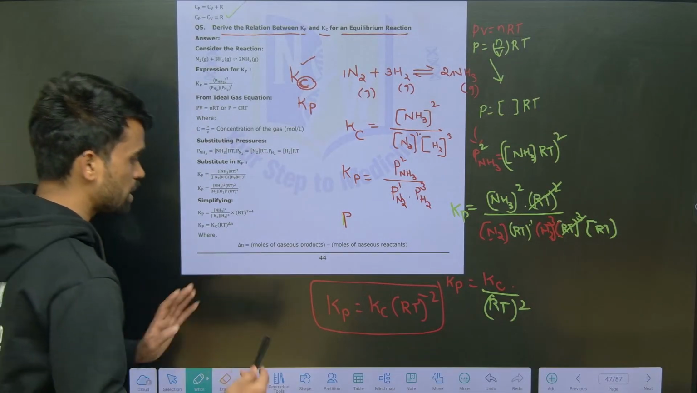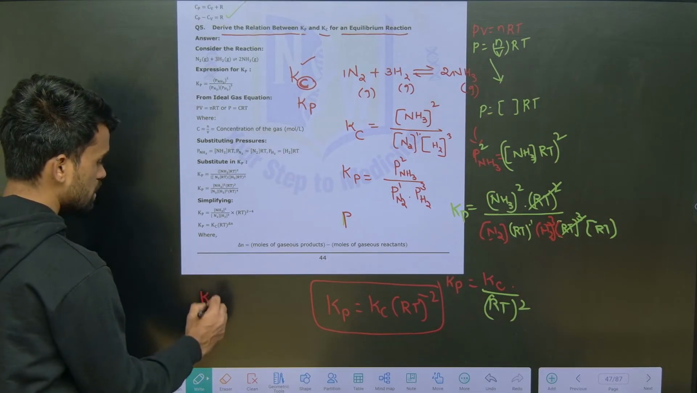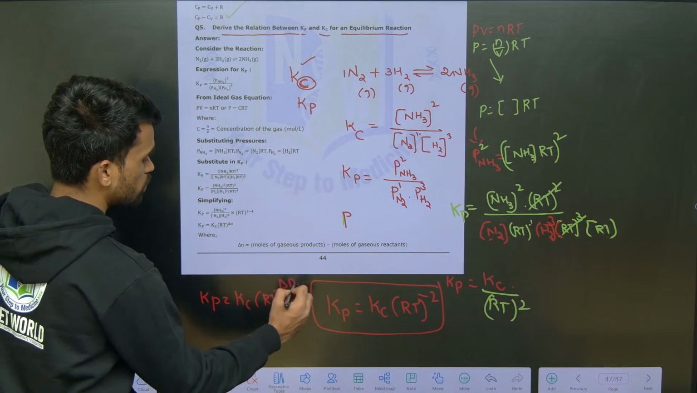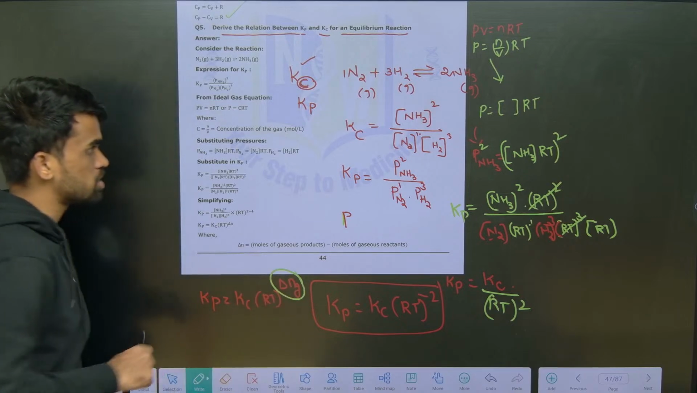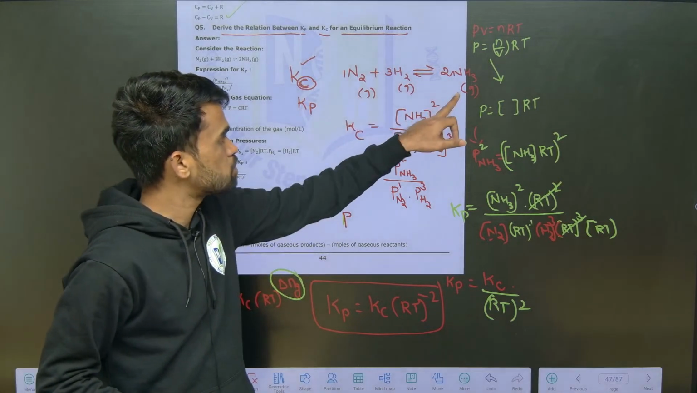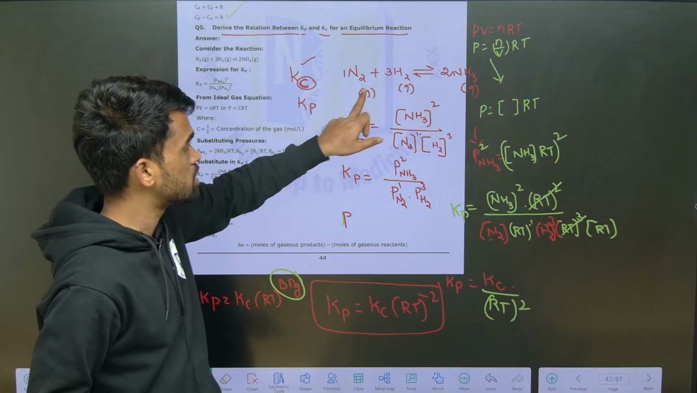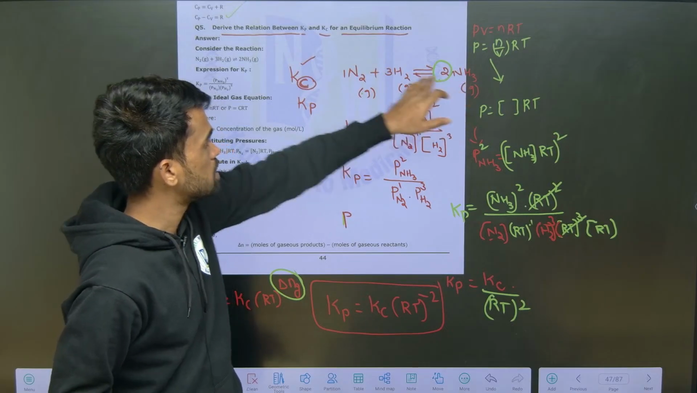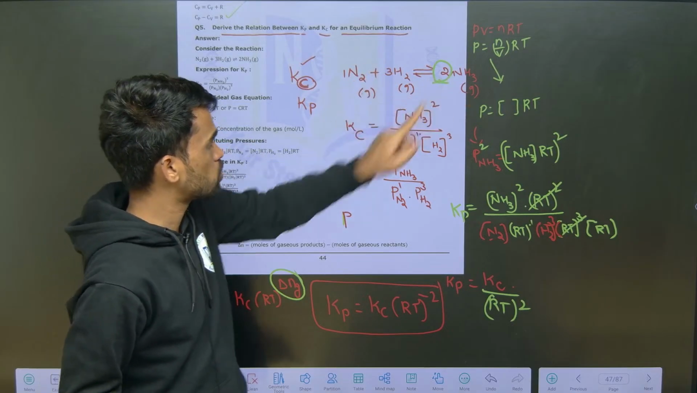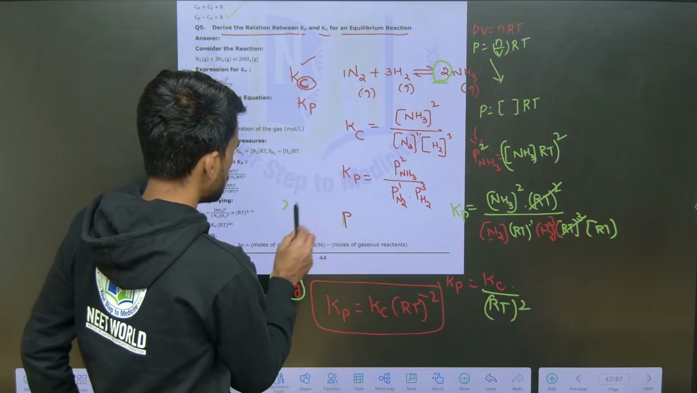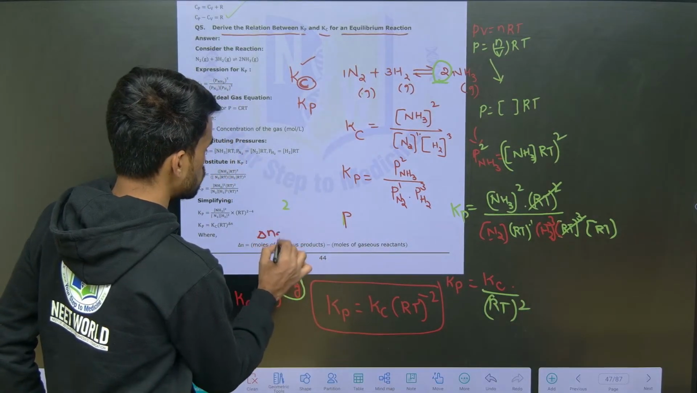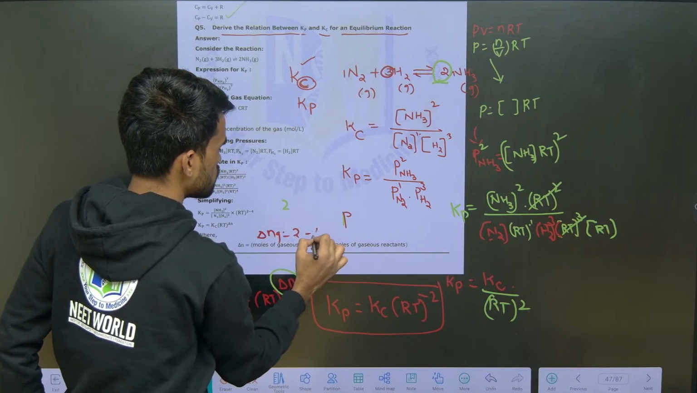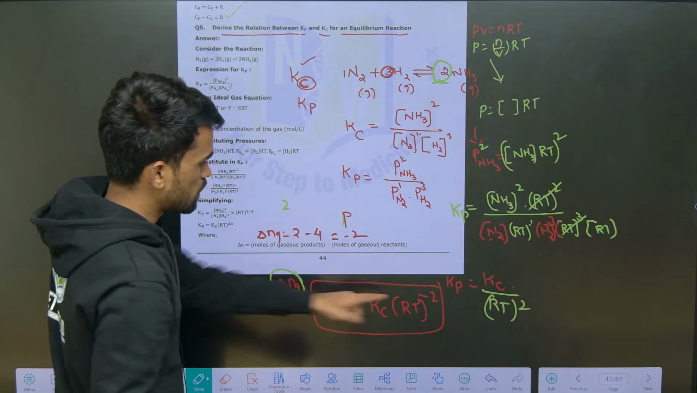Now I will give you one simple relation for finding this: Kp = Kc (RT)^Δng. What do we mean by Δng? It is nothing but, only for gaseous species, the number of gaseous products minus the number of gaseous reactants. The number of gaseous products here is 2, and gaseous reactants are 3 plus 1, that is 4. So it will be minus 2. That's why we got minus 2 here.